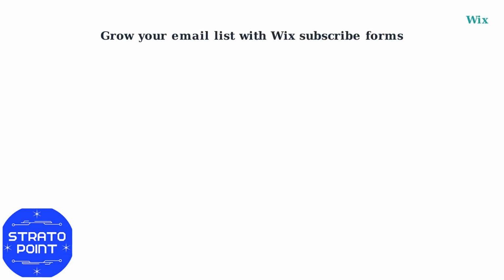Want to grow your email list? Wix makes it easy to add a subscribe form. First, log into your Wix account and access your site's editor. Then, go to the Add panel, typically found on the left side.